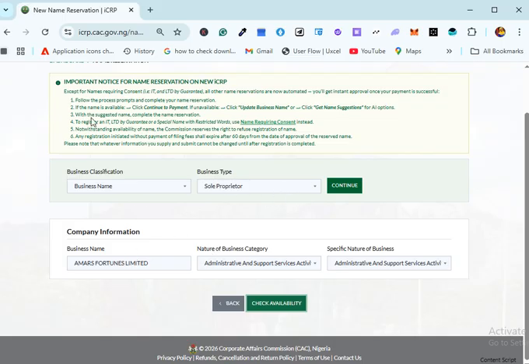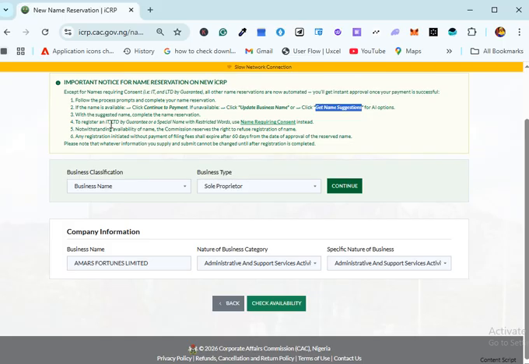So let's check the third one. With the suggested name, complete the name reservation. That is, with the suggested name, you can complete the name reservation. So if the AI suggests a particular name, or if you get name suggestions from the AI, you can complete the name reservation after you are satisfied with the suggested name. Just click on it and complete the name reservation by paying, and that's all.